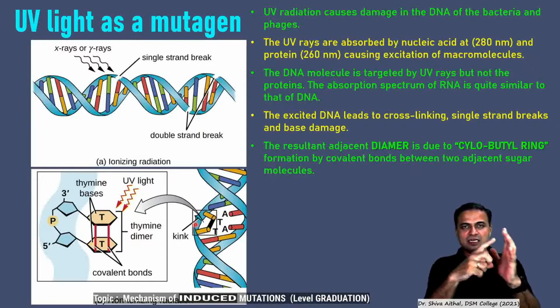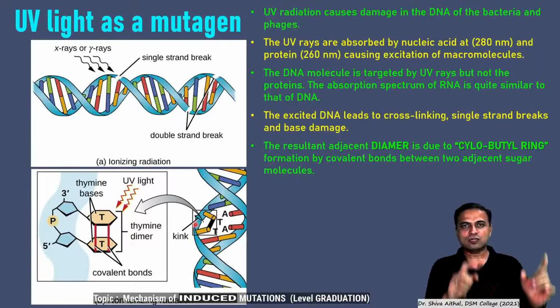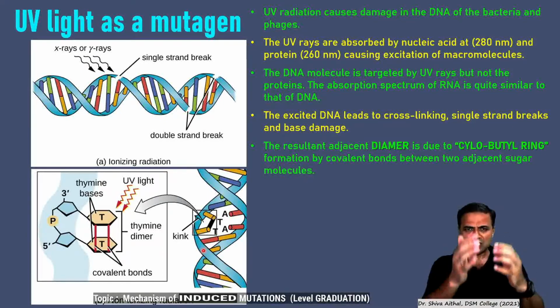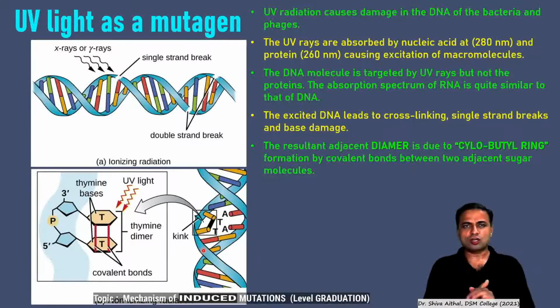This thymine-thymine has two adjacent sugar molecules. These sugar molecules will be joined and a cyclobutyl ring is formed. This cyclobutyl ring is responsible for formation of a structure which is usually called a kink or a dimer. You can also call it distorted DNA. Distorted DNA is a speed breaker for the incoming DNA polymerase enzyme. Replication will stop there, and if replication stops, there will be no cell growth. Binary fission is stopped.